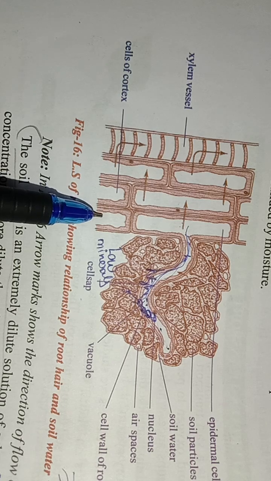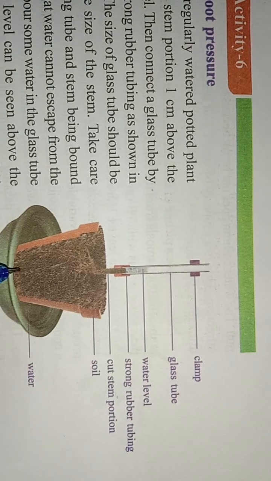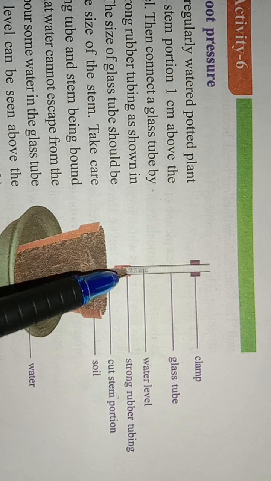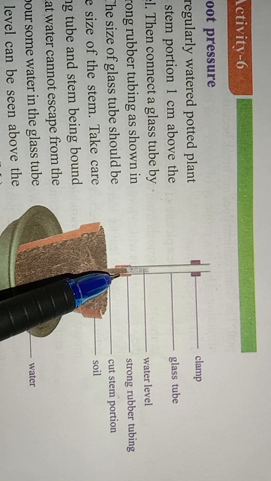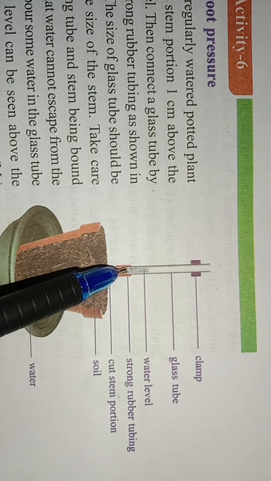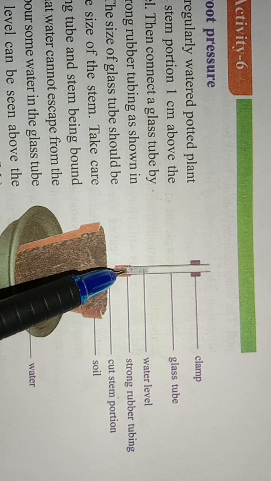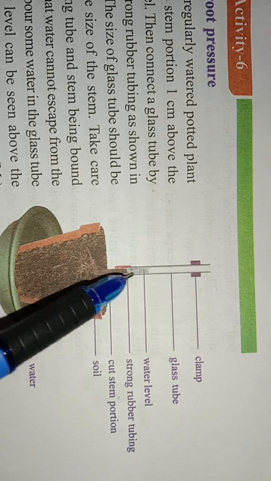And we have one simple lab activity about root pressure. Take a potted plant that is already watered. Next, I cut the stem of the plant and insert a glass tube. The glass tube width should be equal to the stem width, then only we can fix it easily using rubber tubing, to stop the reverse flow of water.